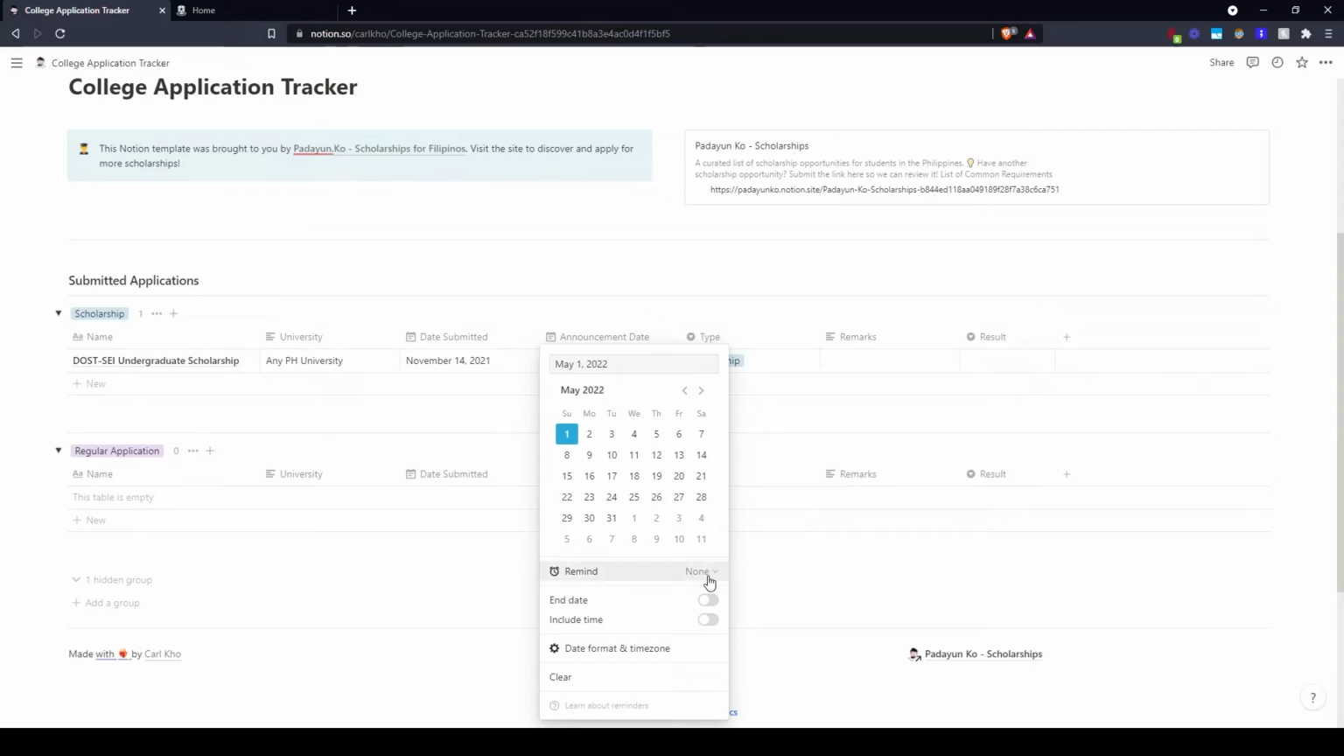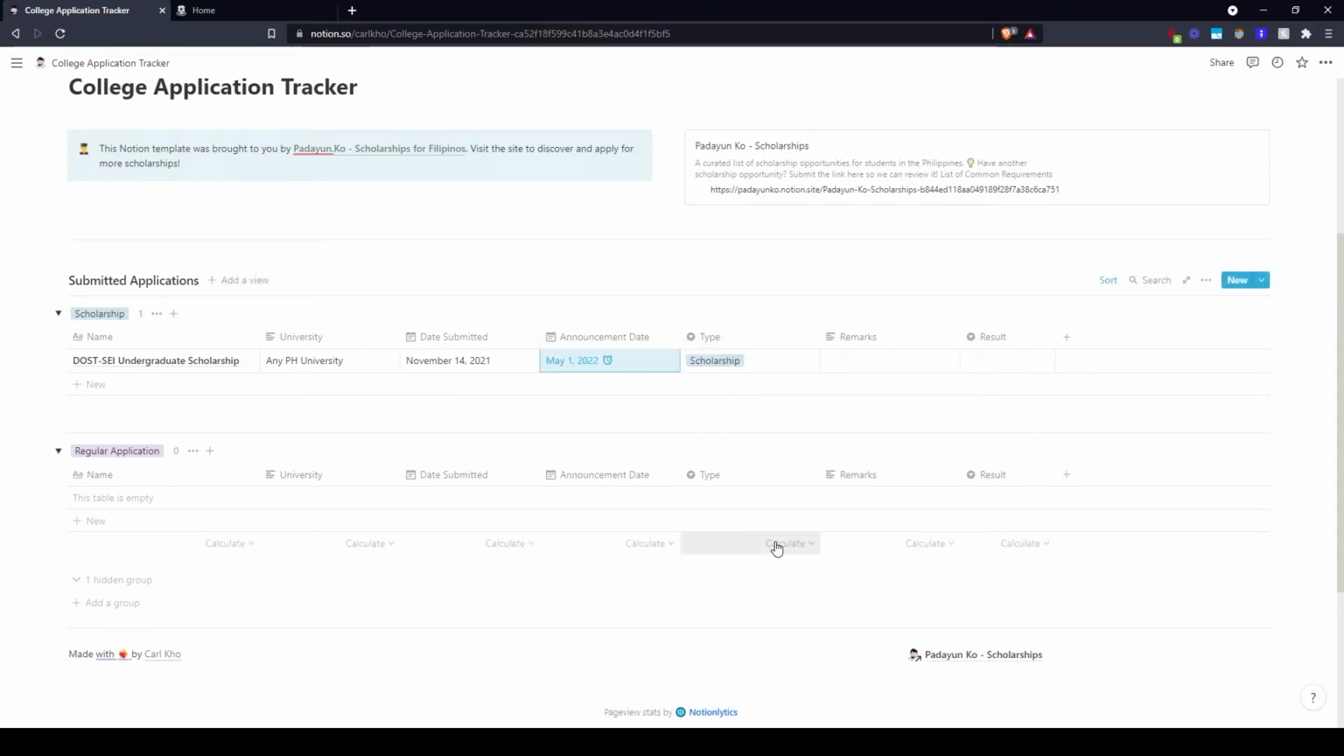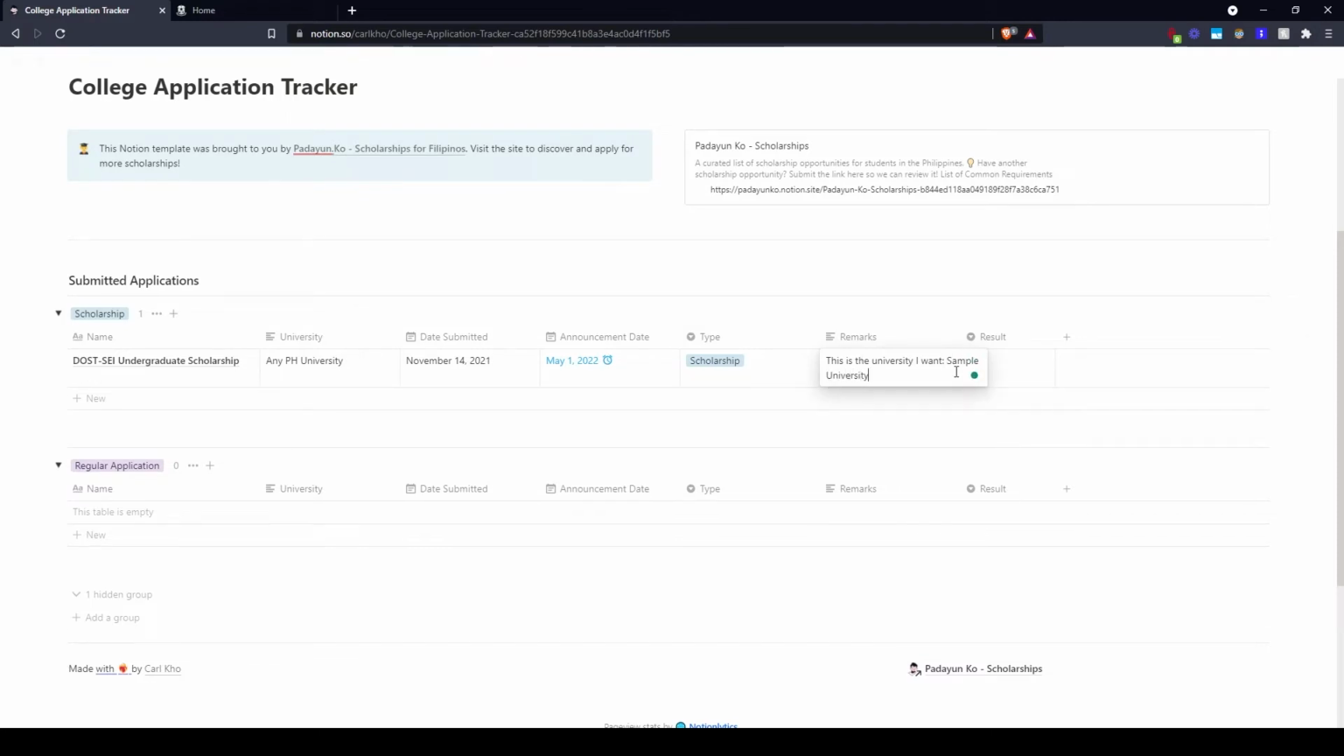You can actually set up a reminder, and what this does is remind you via push notifications and email. So additional remarks is none, or for any, like this is the university I want to go, sample university, the John Doe's of university, and the result column is for when you are actually accepted or rejected, just to keep things tracked. Let's say I'm accepted. Hopefully I'll be accepted.